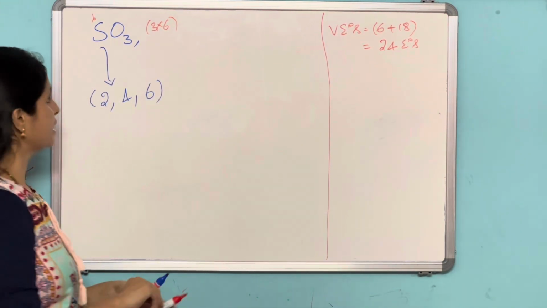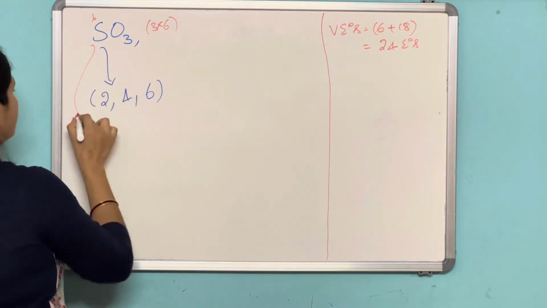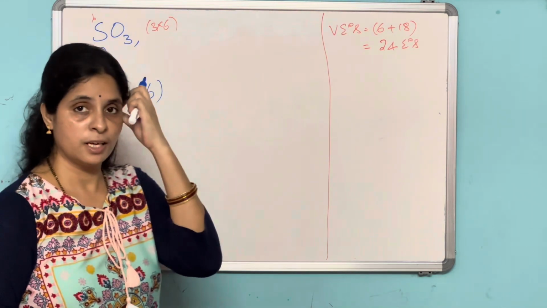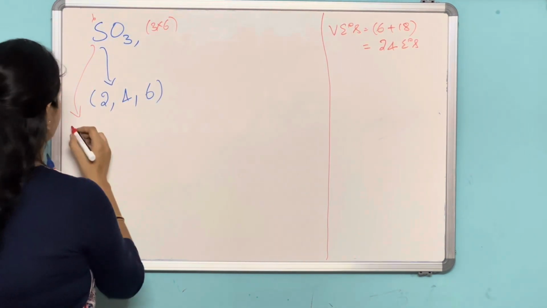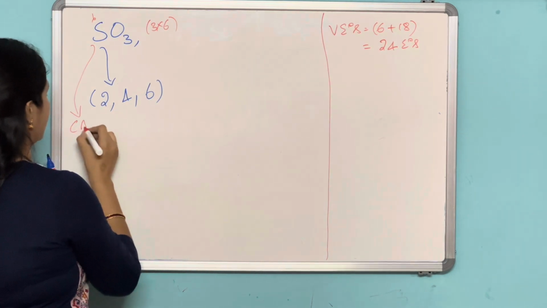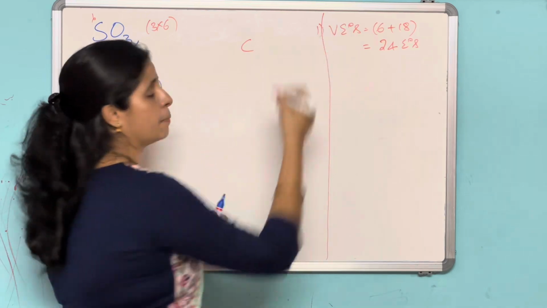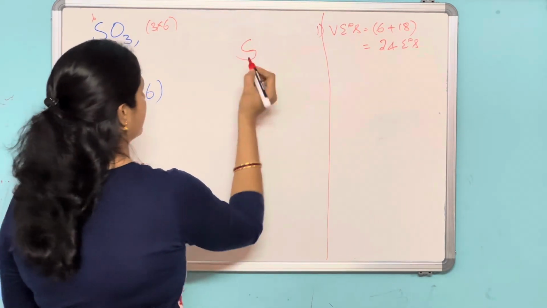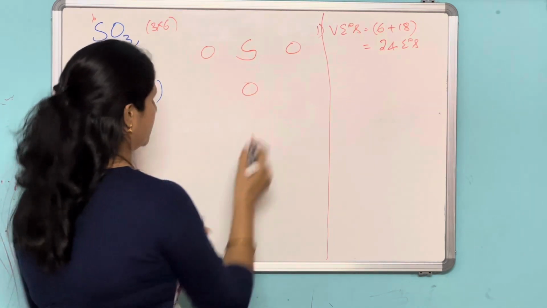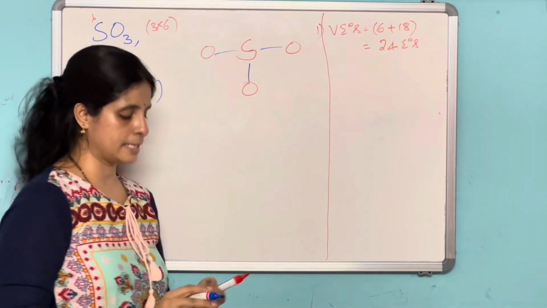Now write the skeletal structure for SO3. Here the central atom is sulfur, which is least in count and less electronegative, and so on. So here it is the central atom. Step 1 we have completed. Now step 2: around the central atom there are 3 oxygens. Write down the skeletal structure.